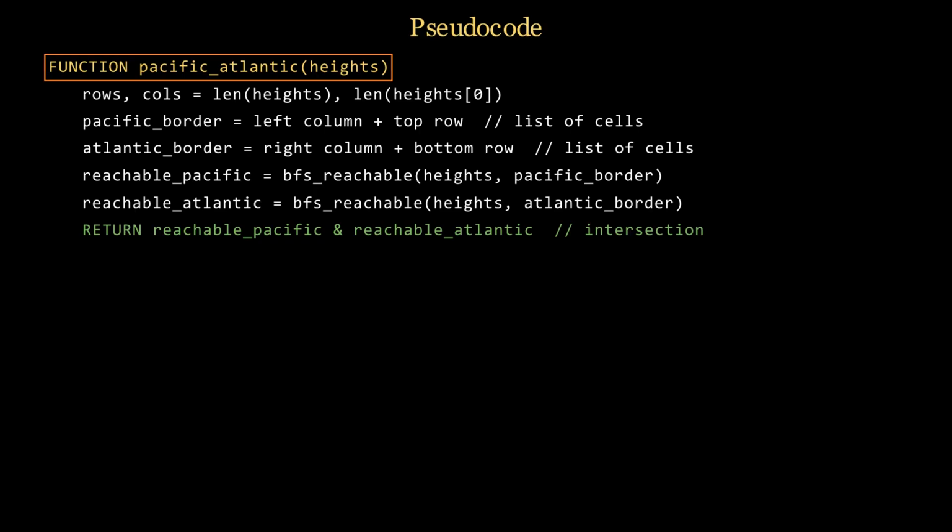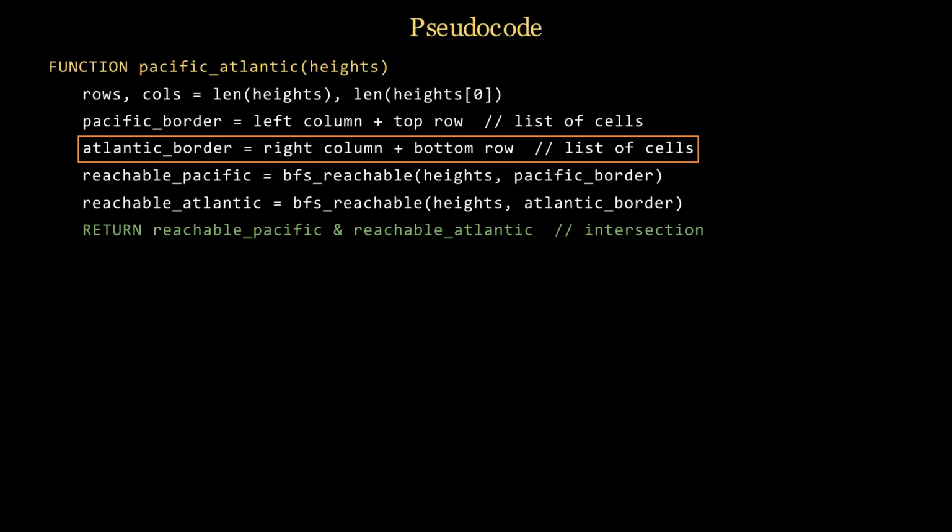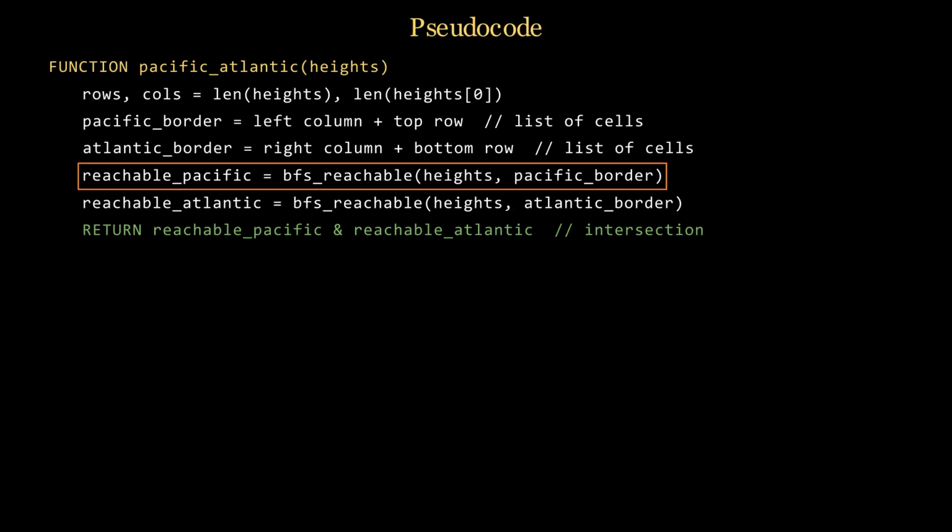Main function, get dimensions, build Pacific and Atlantic border cells, run BFS from each, return the intersection. Function, given heights grid, return cells that can flow to both oceans. Get number of rows and columns. Pacific border, left column and top row. Atlantic border, right column and bottom row.